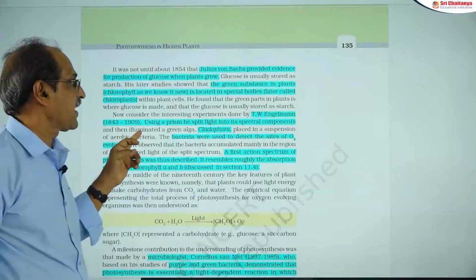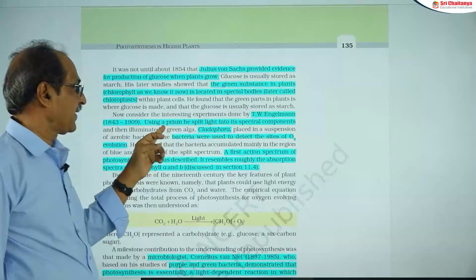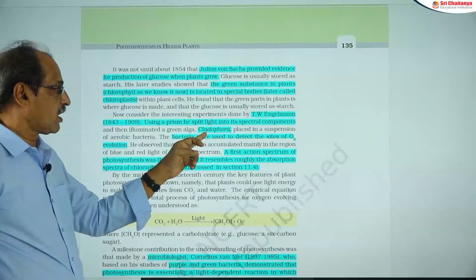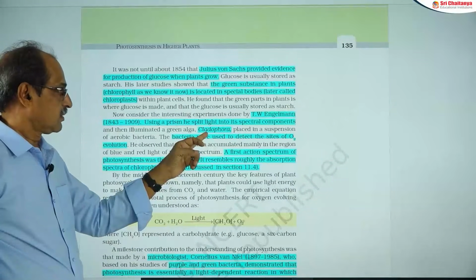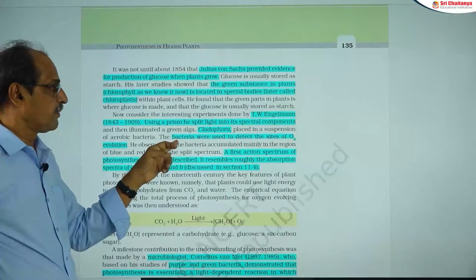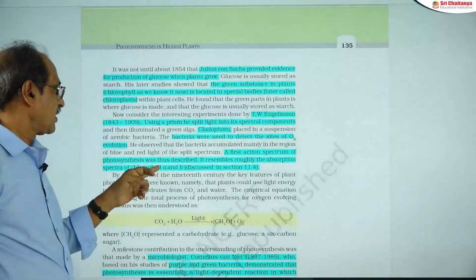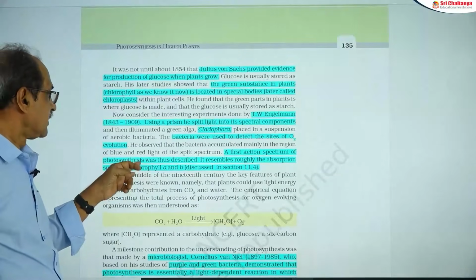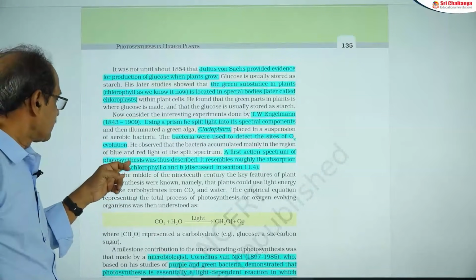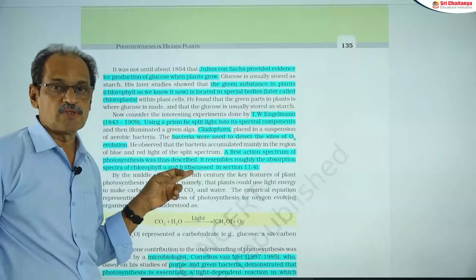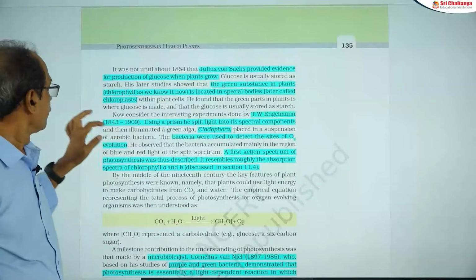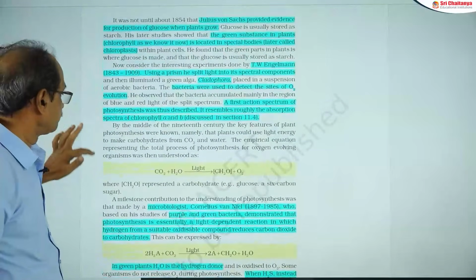Next is the first action spectrum, provided by Engelmann. Engelmann used the plant material Cladophora, a multicellular alga, and he also employed aerobic bacteria. The outcome was the first action spectrum of photosynthesis described, showing that photosynthesis mainly occurs in blue light and red light. This is the experiment of Engelmann.